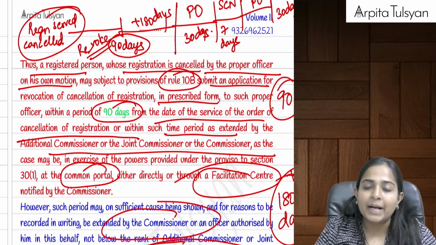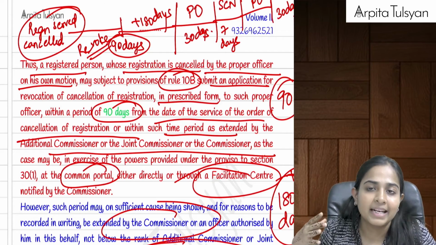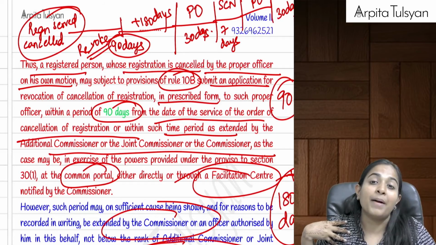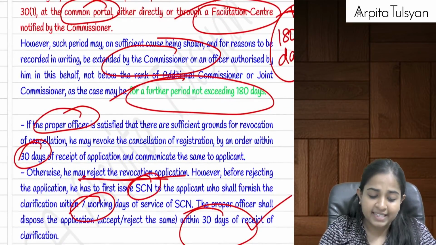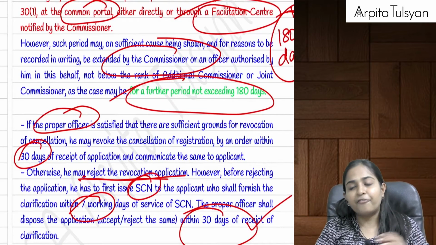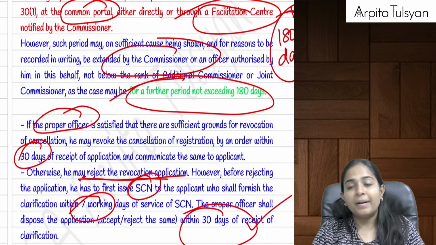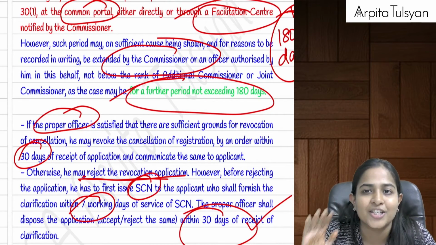Then, once I have filed the revocation application, the proper officer will take a time period of 30 days to see my request. After that, either he can say yes or he can say no. If he says yes, that your application is correct, it means my registration will continue now.